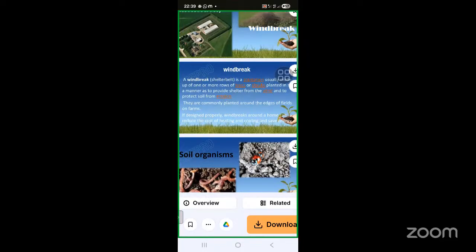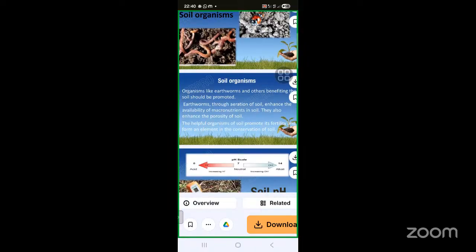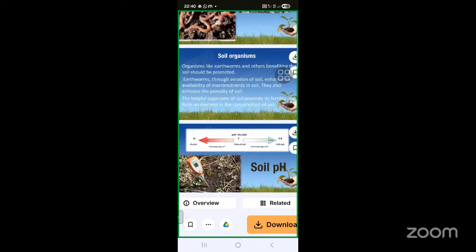And soil organisms like earthworms and other beneficial organisms should be promoted. Earthworms, through accretion of the soil, enhance the availability of micronutrients in the soil. They also enhance the porosity of the soil, so the soil health will develop. And if soil health develops, then we can get more productivity, and the fertility of the soil can give us more crop productivity.